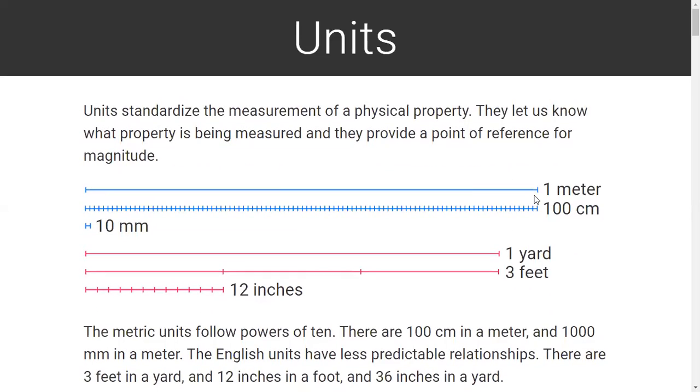So we see here that units provide us the facility to standardize the measurement of physical quantities, let us know what property is being measured, and also provide a point of reference for magnitude.